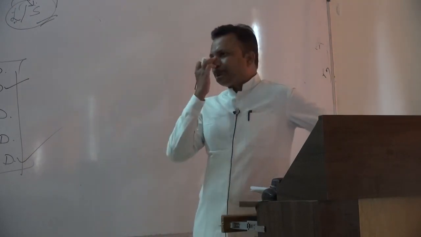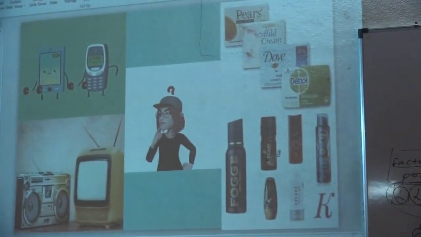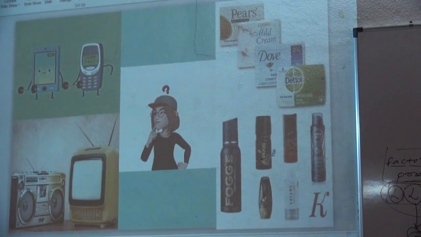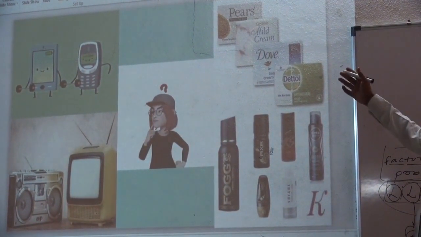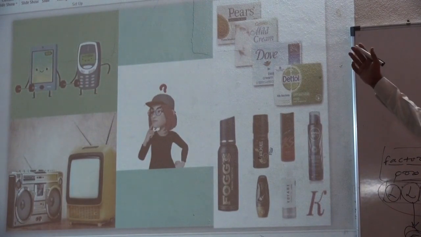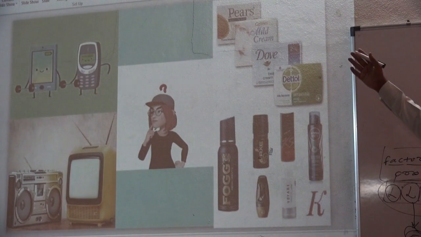We know that in the recent market, a number of substitute products are available. As far as the soap market is concerned, we know there are a number of products, Dove, Dettol, then Pears. All these are substitute products.